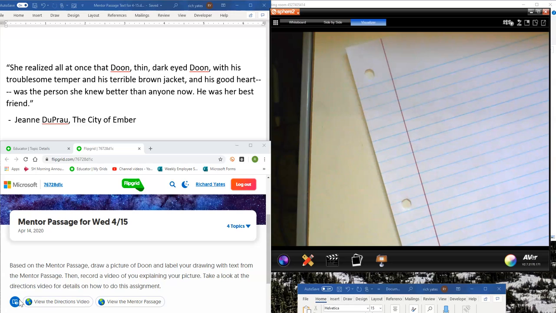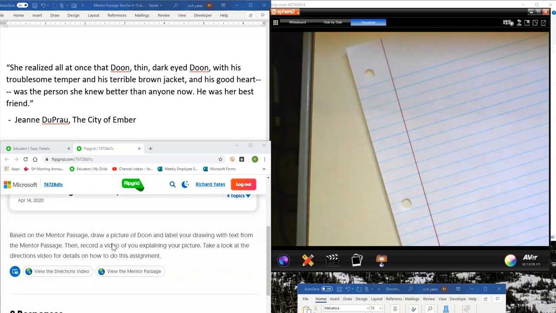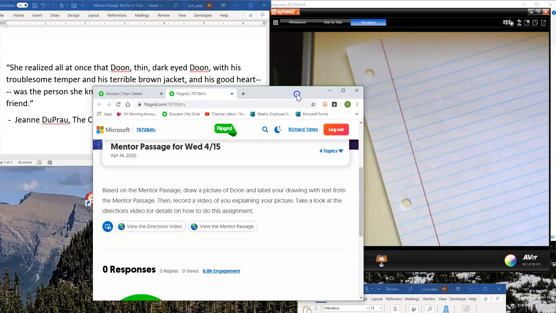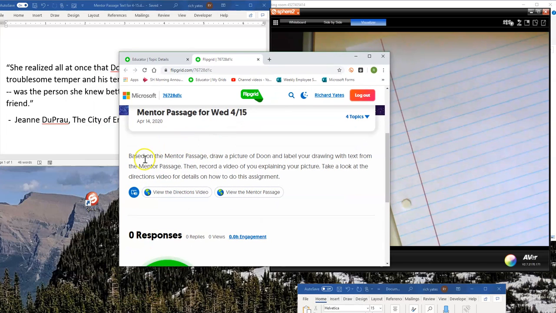As you may have noticed, this mentor passage assignment is going to be on Flipgrid. And because of that, we're going to ask you to present something. Based on the mentor passage, we're going to ask you to draw a picture of Dune and label your drawing with text from the mentor passage. Then you're going to record a video of you explaining your picture. Take a look at the directions video for details on how to do this assignment.